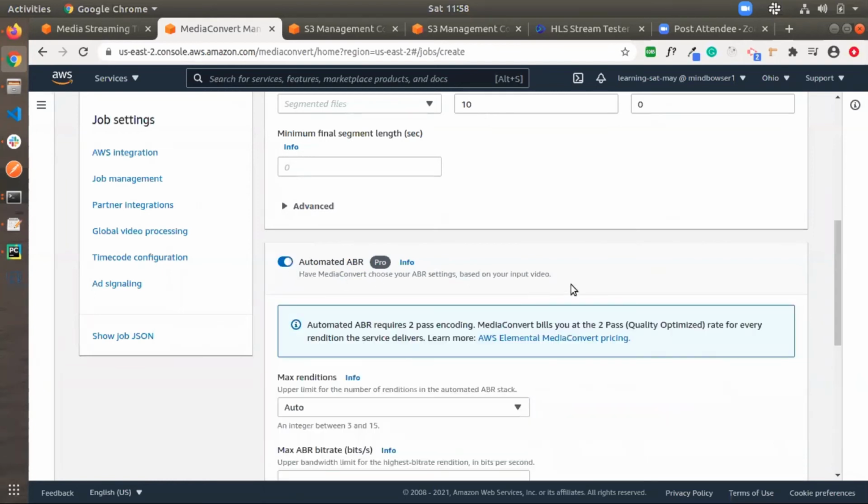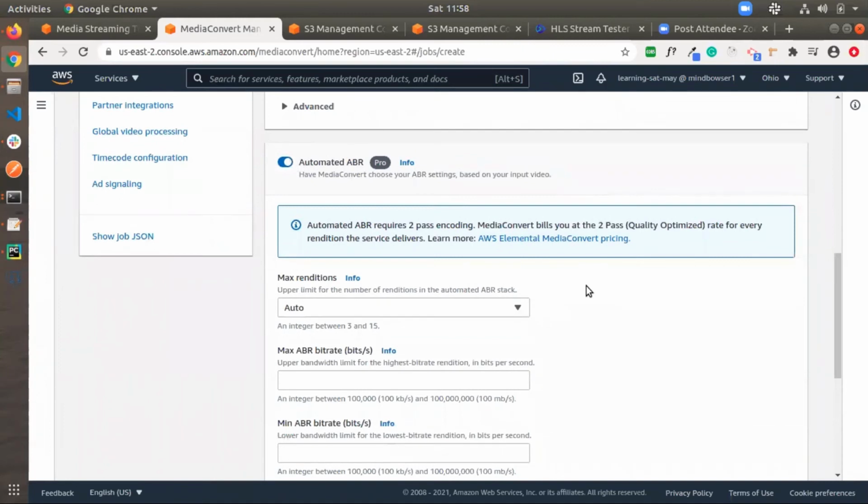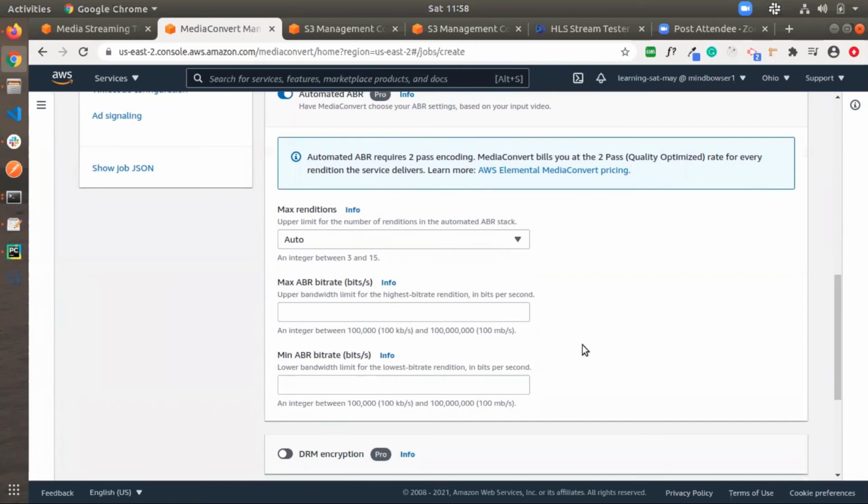So basically this setting is very useful while we are creating multiple outputs, because based on the input file it will create the different output files. We don't need to create the different outputs manually. So I will explain its fields.